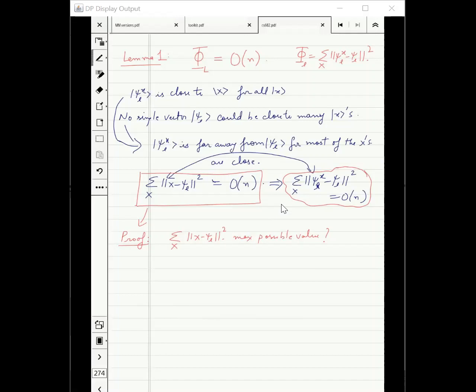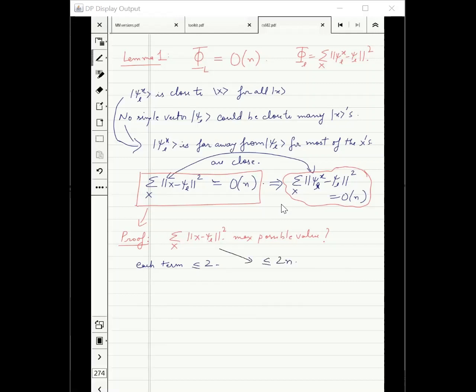What is the maximum value of each term here? At most 2. Agreed? If x is a unit vector, psi l is a unit vector, each term is less than or equal to 2. In other words, the maximum value here could be 2n or something.